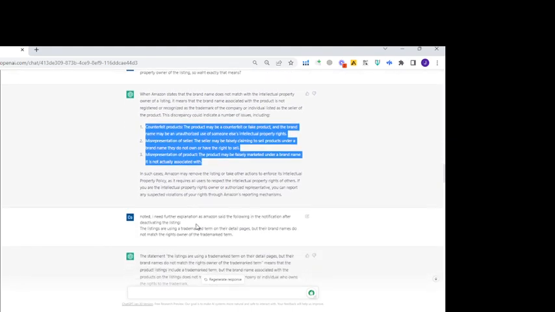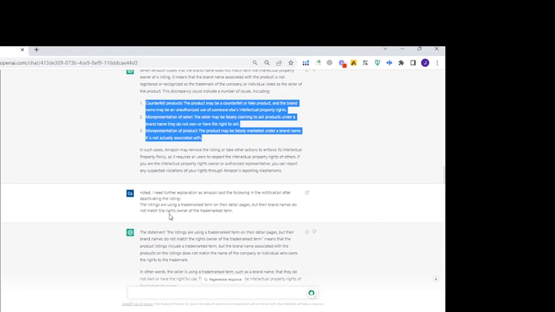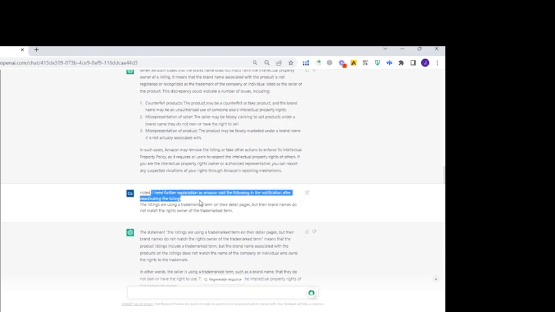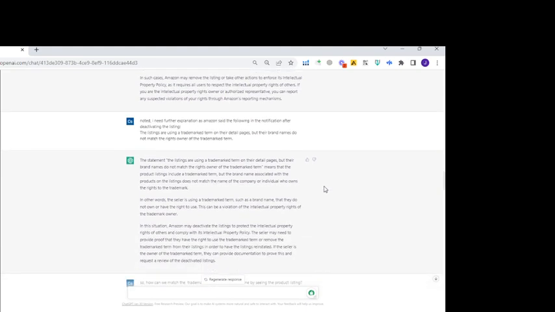Okay, and then what I do is go further down. I need further explanation, as Amazon said the following in the notification after deactivation. So I get a statement, point to point, from the notification of the deactivation of the listing, and just ask about it. So what happened, the statement, and here you go, means that the product listings include a trademark, but the brand name associated with the products on the listings does not match the name of the company or individual who owns the rights of the trademark.